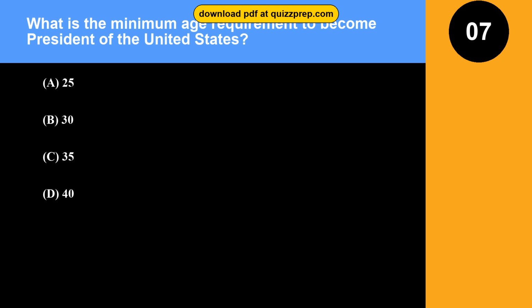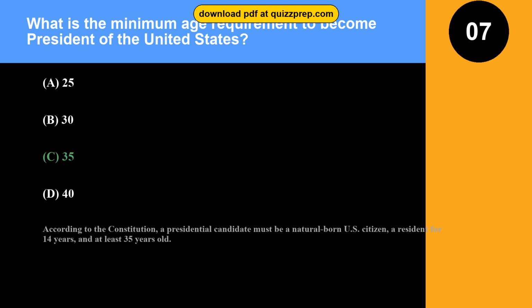Question 7. What is the minimum age requirement to become President of the United States? Option A. 25. Option B. 30. Option C. 35. Option D. 40. The correct answer is option C, 35. According to the Constitution, a presidential candidate must be a natural-born U.S. citizen, a resident for 14 years, and at least 35 years old.